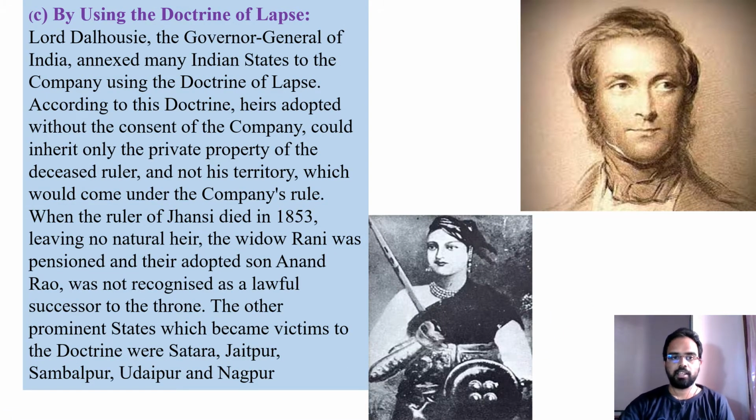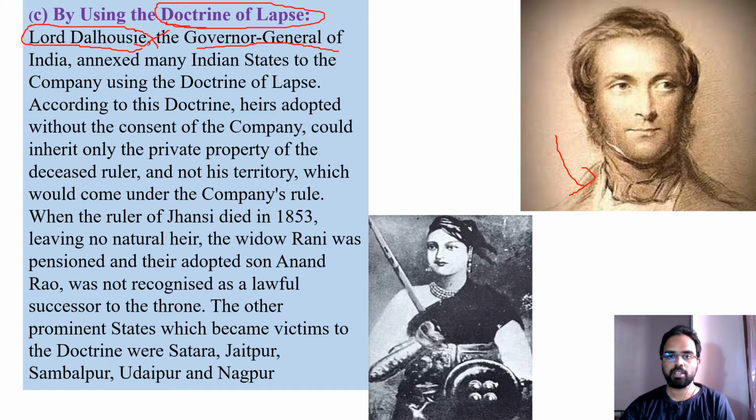So after understanding the subsidiary alliance, where the kingdoms were virtually annexed without independence, another Governor General of India, by name Lord Dalhousie, came up with another policy to annex Indian kingdoms. You can see Lord Dalhousie in the picture. He wanted kingdoms under his control. So what did Lord Dalhousie do? He introduced a policy called the Doctrine of Lapse.